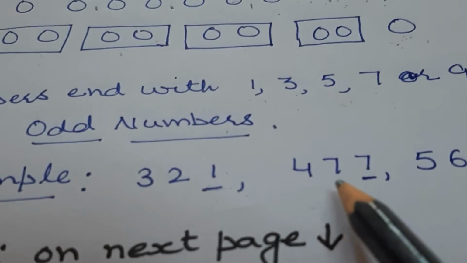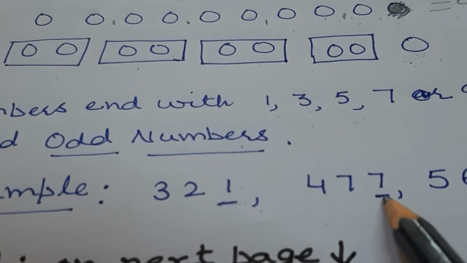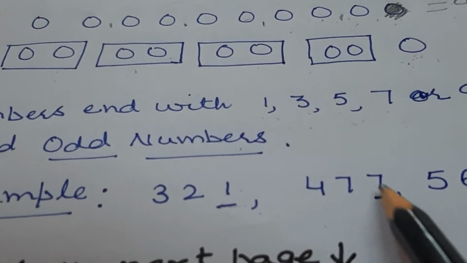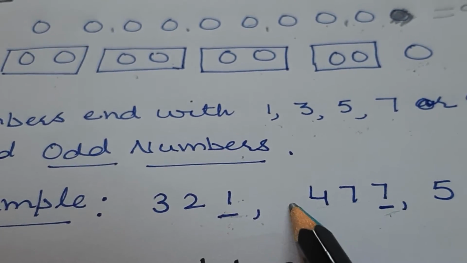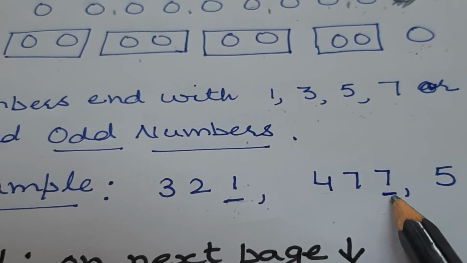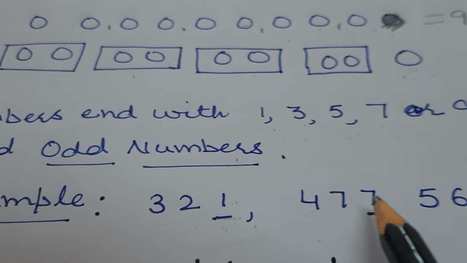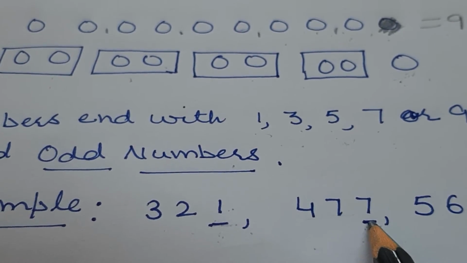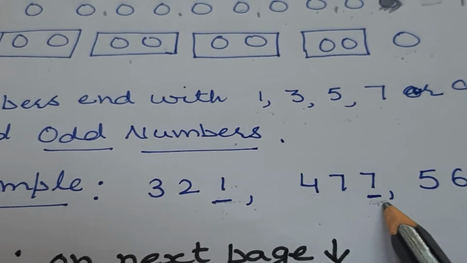This is 477. Just focus on last digit. You will check only last digit. You are not concerned with these digits. This is 7. So 7 also doesn't come in 2's table. It means it is an unpaired number. So again it is an odd number.